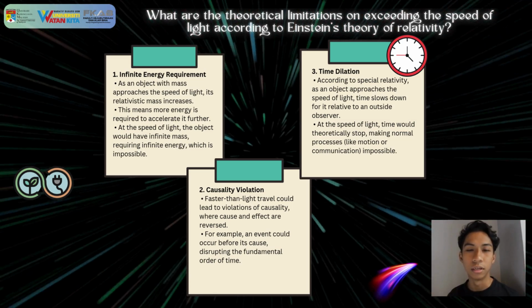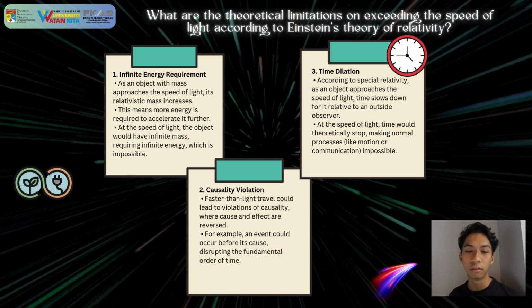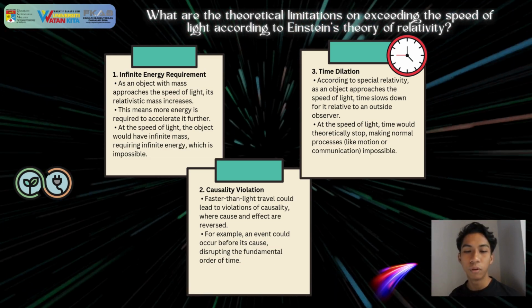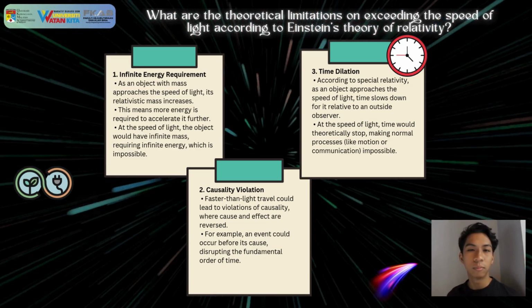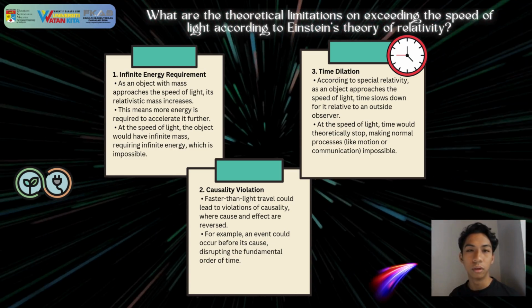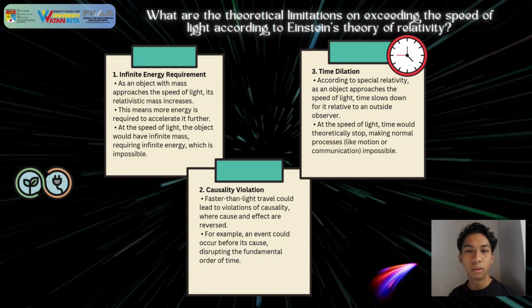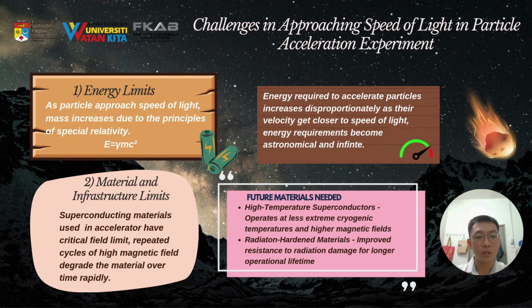Second is causality violation. Faster than light could lead to violations of causality, where cause and effect are reversed. For example, an event could happen before its cause, disrupting the fundamentals of time. Third is time dilation. According to special relativity, as an object approaches the speed of light, time slows down for it relative to the observer. At the speed of light, time would theoretically stop, making normal processes like motion or communication impossible.